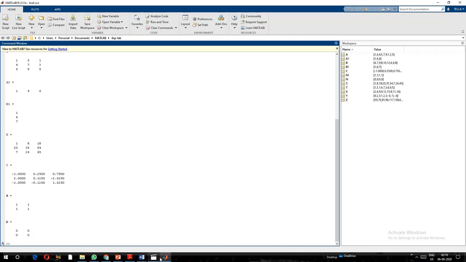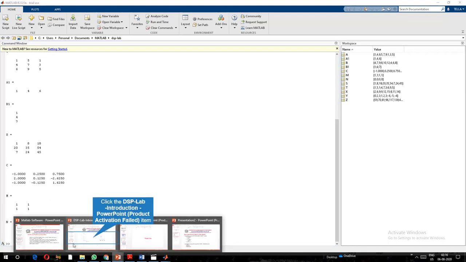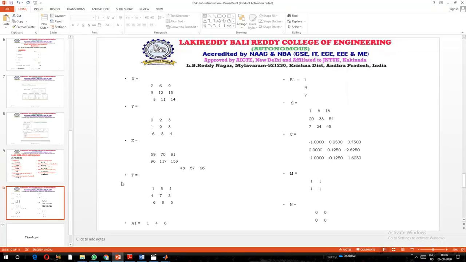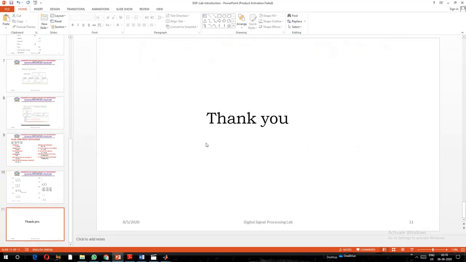So this is the result we have in our MATLAB output: x, y, z, t, a1, b1, s, c, m, n. This is about basic operations on matrices. I thank you all.